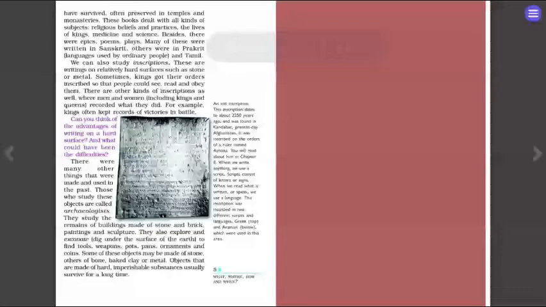Besides, there were epics, poems, and plays. Many of these were written in Sanskrit, others were in Prakrit, languages used by ordinary people, and Tamil. Sanskrit was used by the ruling class, and Tamil was used in South India. Prakrit was the language used by Jains and the normal people.